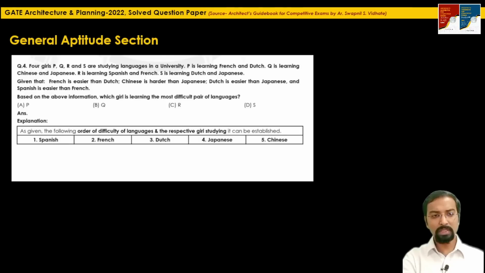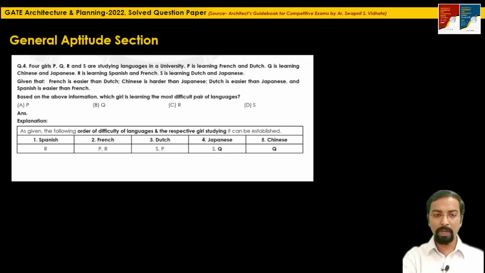And from the sentences given in the question, we will write which girl is learning which language. So R is learning Spanish, P and R is learning French, S and P is learning Dutch, S and Q is learning Japanese, and Q, she is also learning Chinese.